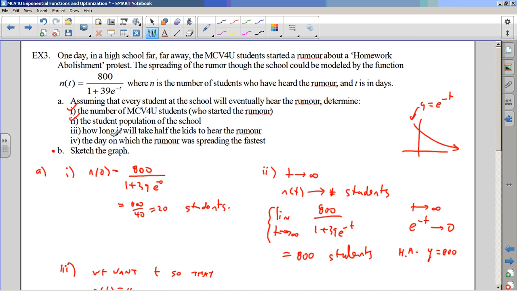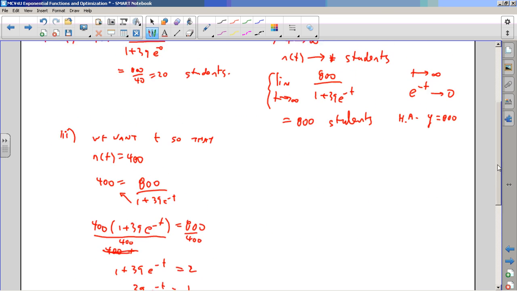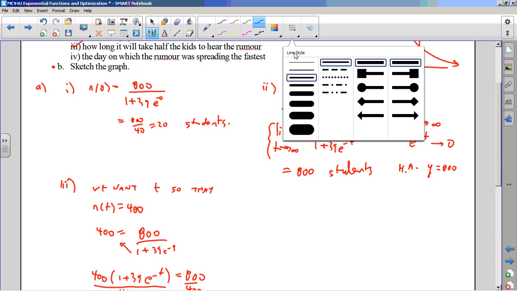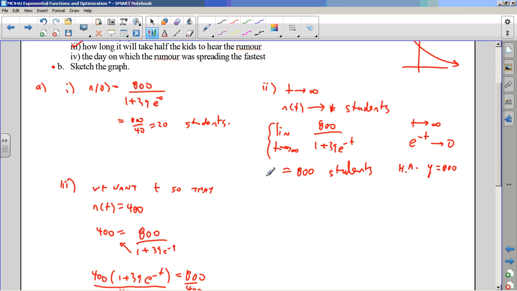What's next? It's got to be a derivative one. The day on which the rumor was spreading the fastest. So this would be not just the number of students, it's the rate that is a maximum, right? We want when the rumor was spreading the fastest, which is the fastest rate of change.